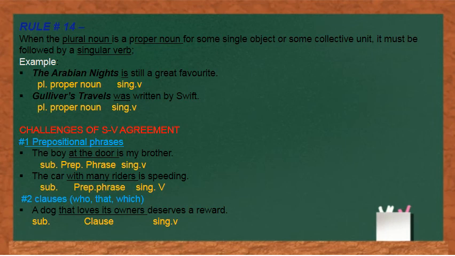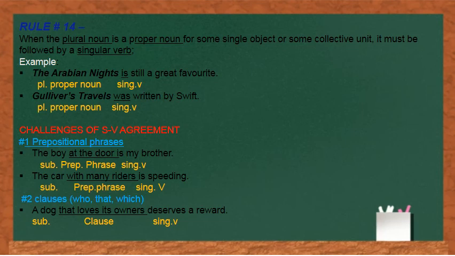Come to the second sentence. The car with many riders is speeding. For this, again, I would like to tell you to apply the golden rule. What is the golden rule? The golden rule is to identify the subject and then we can choose which verb will be used.